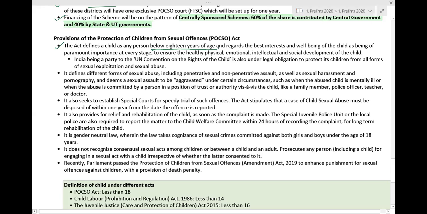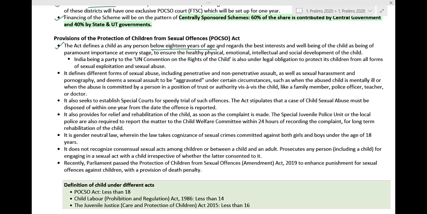But if we talk about other acts in India, there are various acts that deal with children, and the age mentioned in those acts varies from one another. For instance, under the Child Labour Prohibition and Regulation Act of 1986, a child is considered to be less than 14 years.